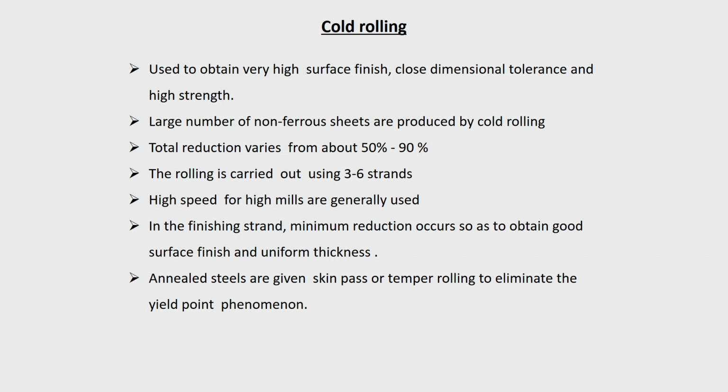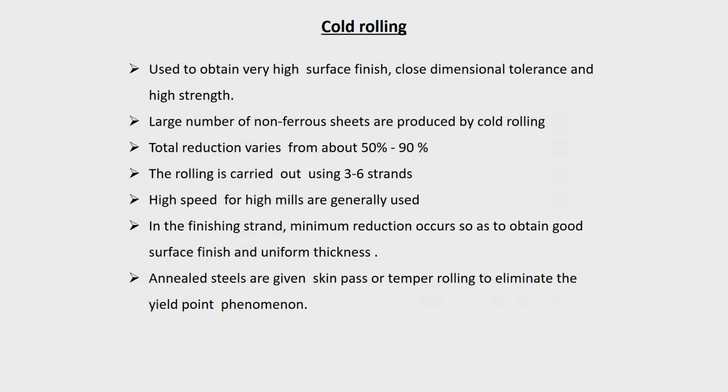And in this cold rolling, because as I said, initial things are done in the hot condition, but towards the final, you want to have control of your microstructure, control of your dimensions, and control of the mechanical properties. So, considering all these things, cold rolling generally may have 3 to 6 stands only, not more. So, 3 to 6 stations only.